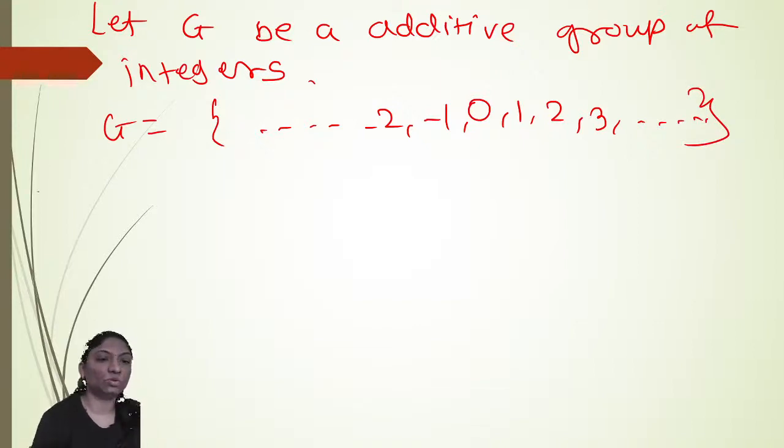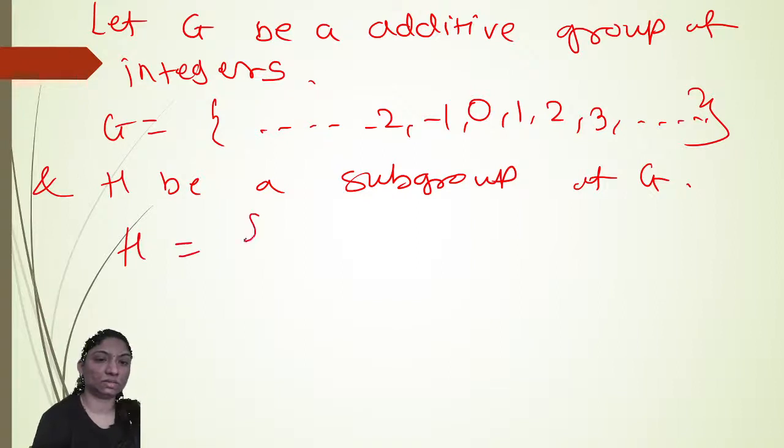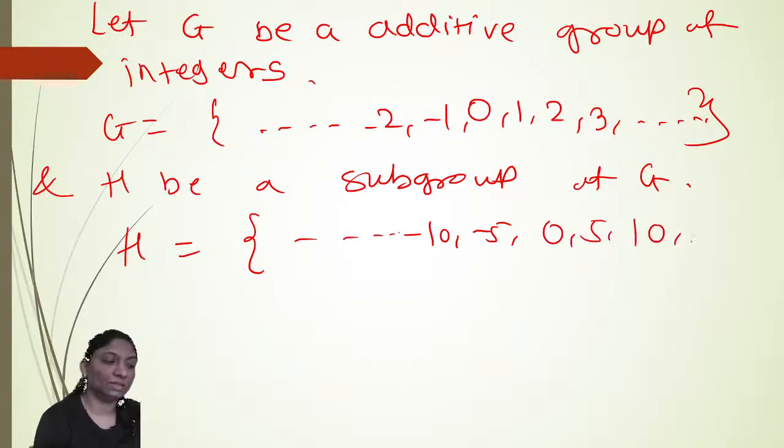And let H be a subgroup of G. We can write H as ..., -10, -5, 0, 5, 10, 15, and so on, multiples of 5.